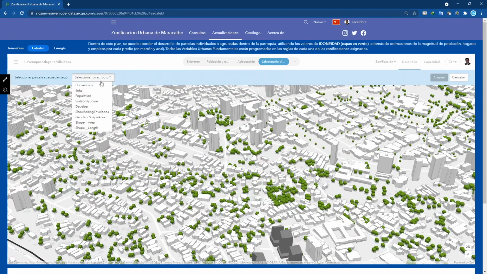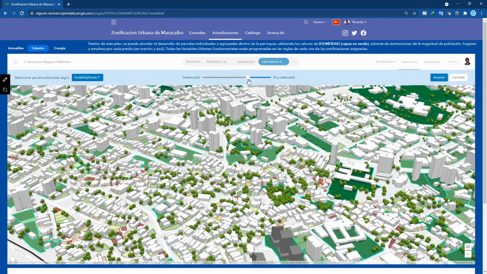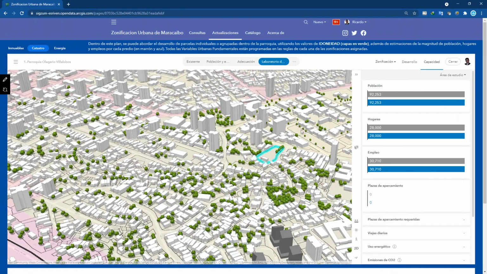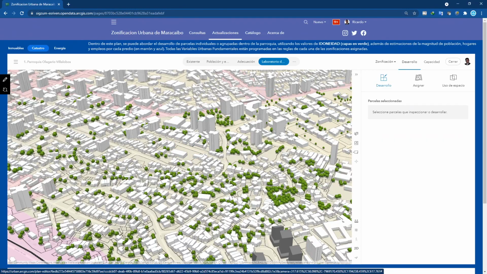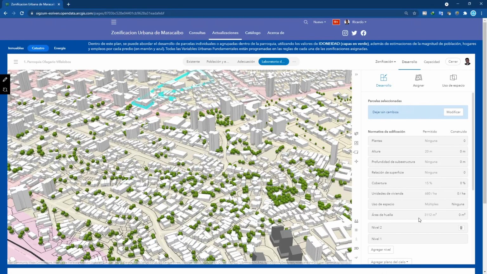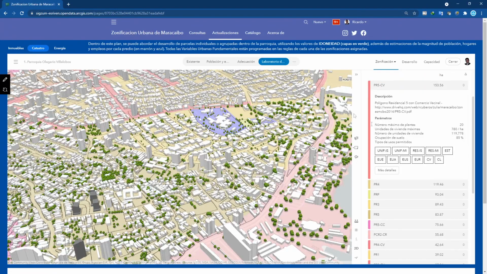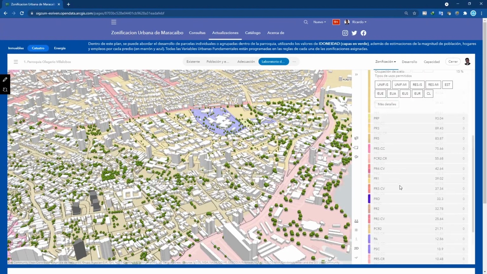By opening this design scenario, parcels can be selected according to their suitability value or other attribute of each estate. Each parcel has its own population, household and jobs information, and urban parameters depending on its zoning. Each zoning has its digitized normative reference, foldable in a pop-up tab.